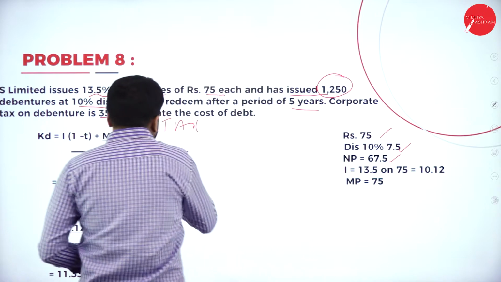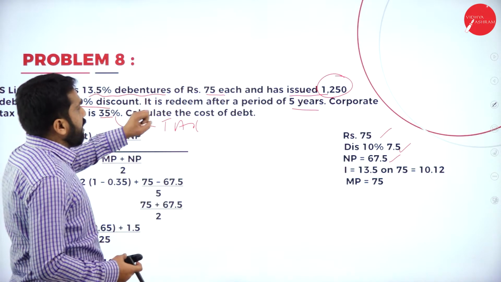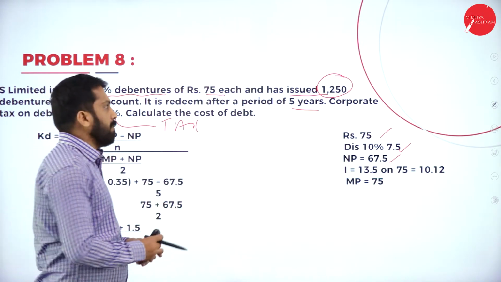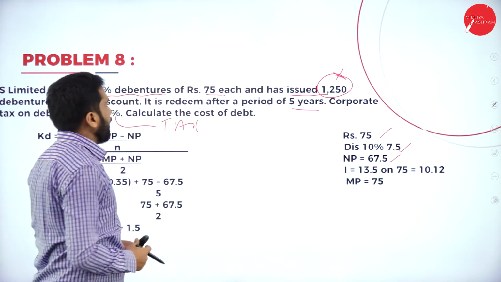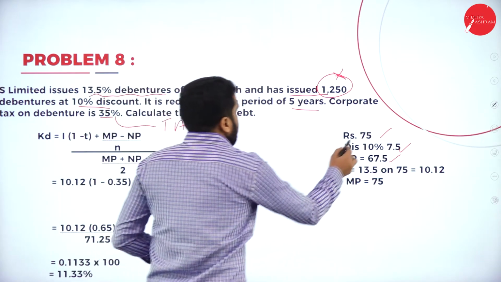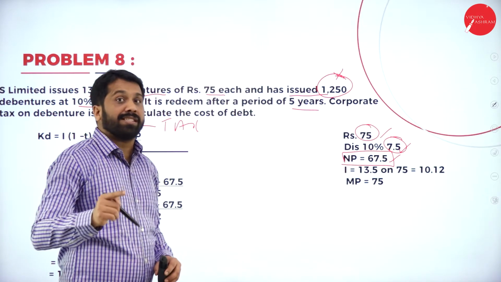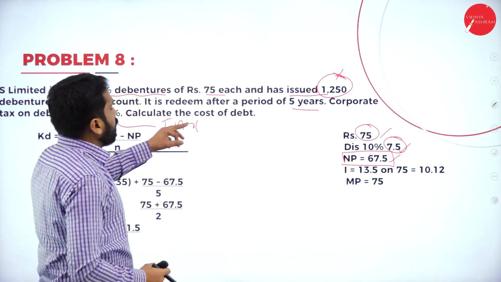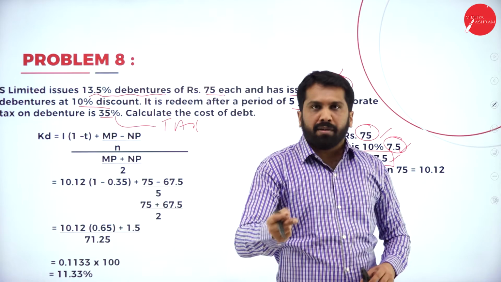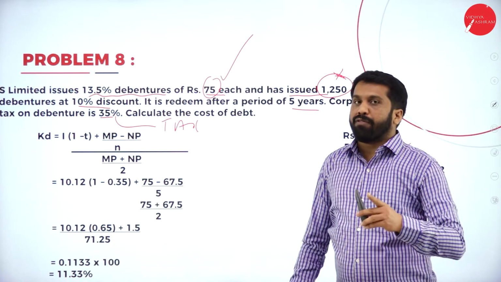I'll come back to your net proceeds. S Limited issued 13.5% debentures of 75 each, and has issued 1250. That is a value we don't want, remember, 1250 is not required. 75 each debenture at a discount of 10%: 75 less a discount of 10%, your net proceeds is 67.5. Now, after a period of 5 years, it is redeemed. Have they mentioned it is redeemed at a discount or at a premium? Nothing they have given. Then what should we do? We should take 75 itself as the redemption value.